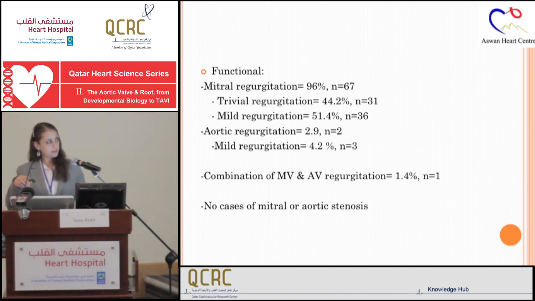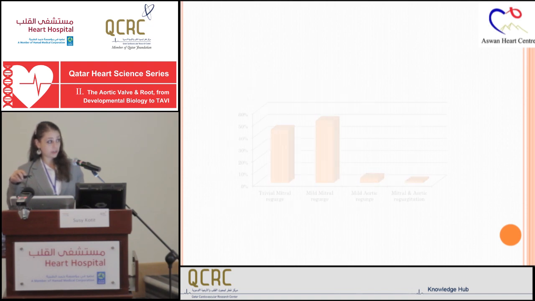And when looking at this, the most predominant affection was the mitral regurgitation, 96%, and then divided in trivial and mild affections, which is almost similar. Aortic regurgitation was much less common and it was mild. Combination of the mitral and aortic valve regurgitation was only seen in 1 child.